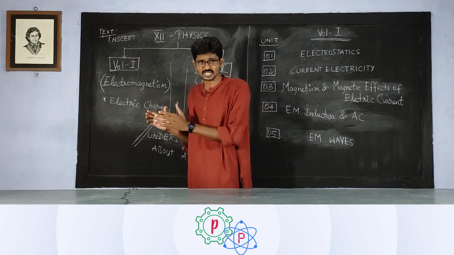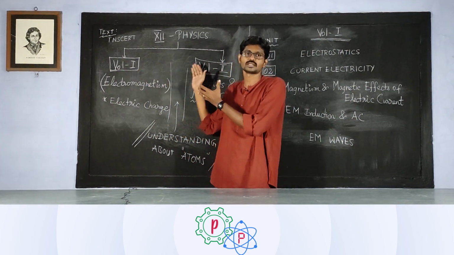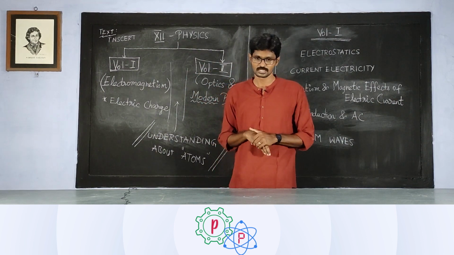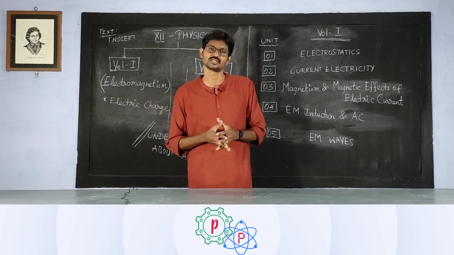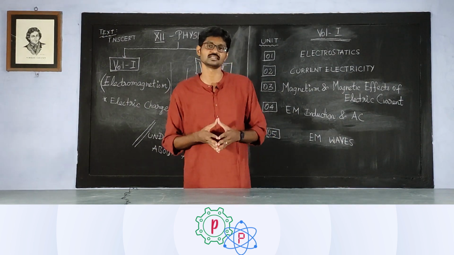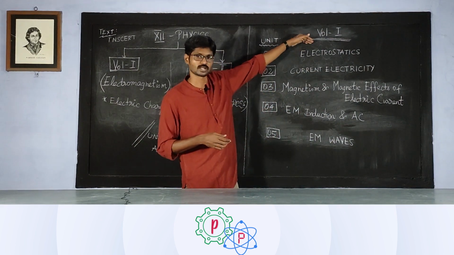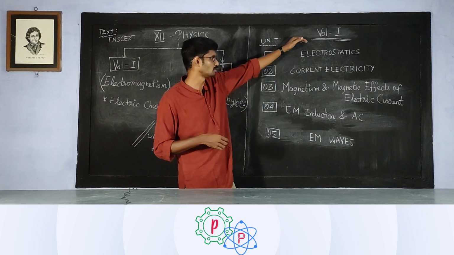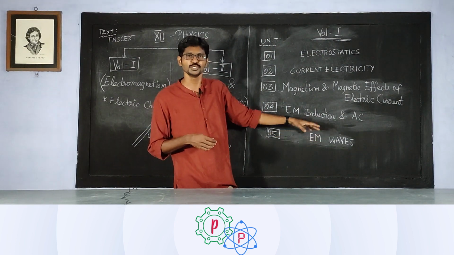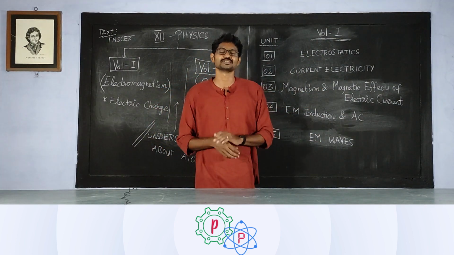Right. So this is a brief introduction of what is going to be in volume 1 and volume 2 of 12th grade physics. Now let us jump into volume 1, the separate units and titles. What are the things that we are going to learn and explore? So that is going to be volume 1. These are all just the unit titles that I have written. I haven't written anything different here, so it's going to be the same.